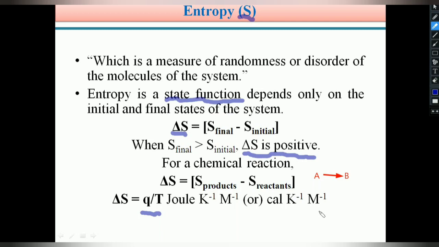In natural processes, entropy always tries to increase and reaches a maximum value.